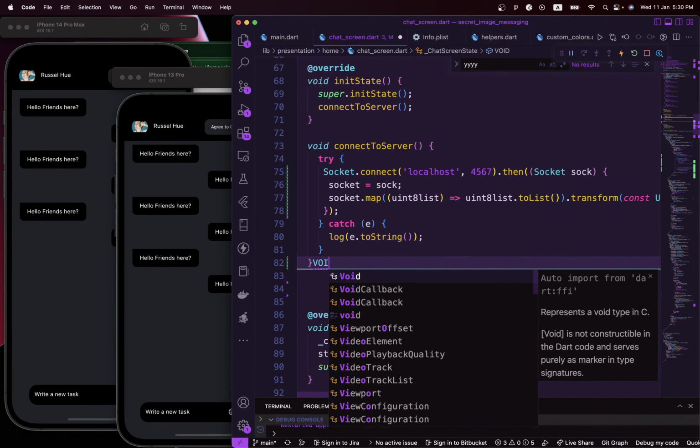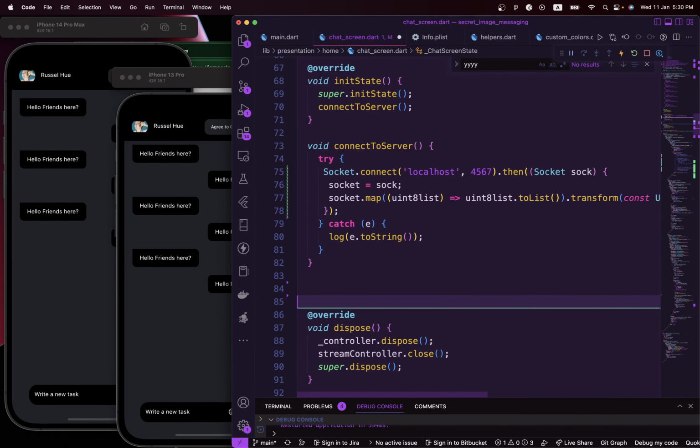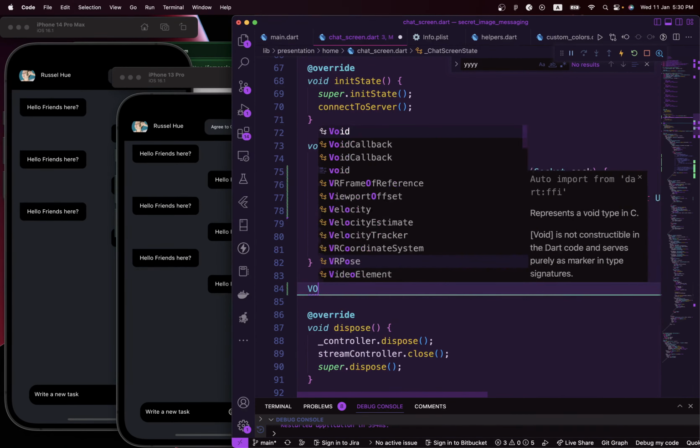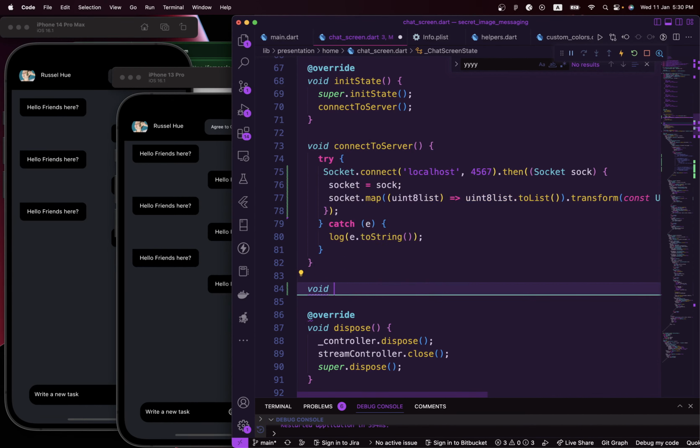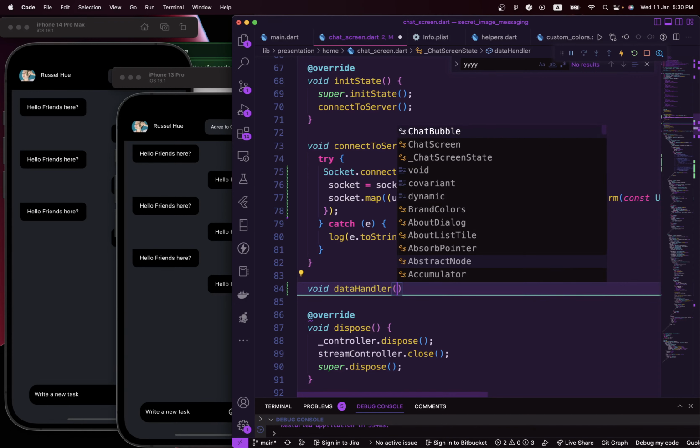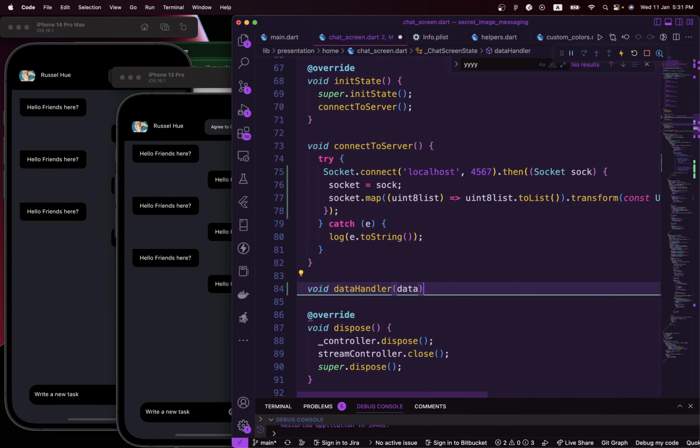It's going to be of type void, since it's going to accept some data streams coming in, and I'm going to make it asynchronous.